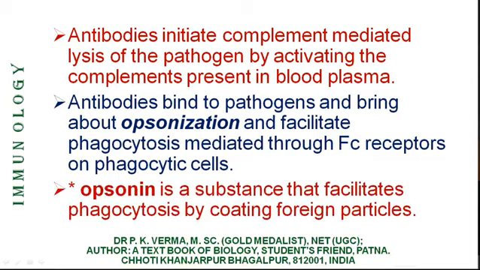So when opsonin forms a coat around the antigen, the antigen directly cannot react with our body. And after that, the pathogen that was producing this antigen is surrounded by the blood complement factors and helps in their phagocytosis, that is, being eaten by the neutrophils and monocytes and then digested intracellularly.